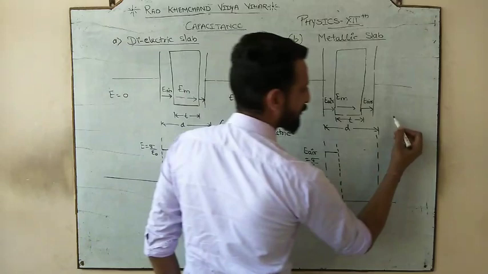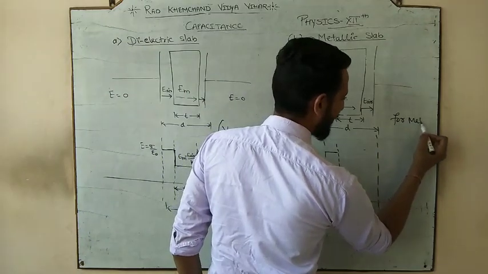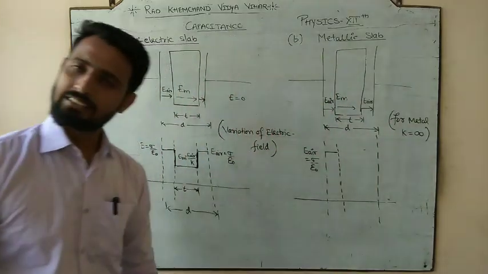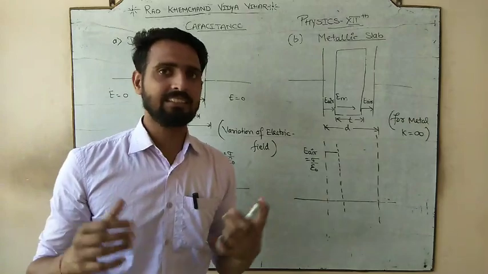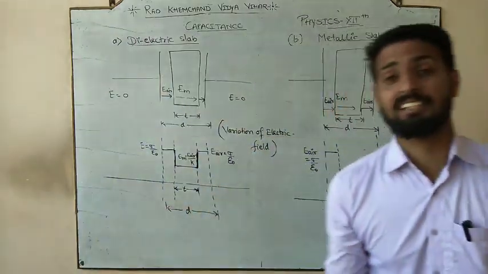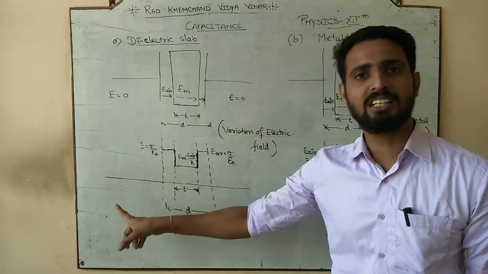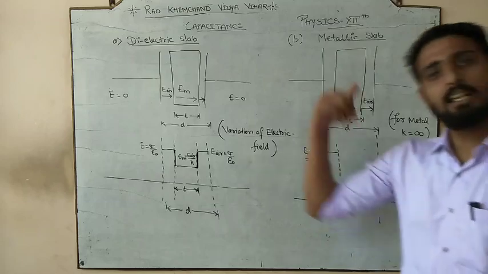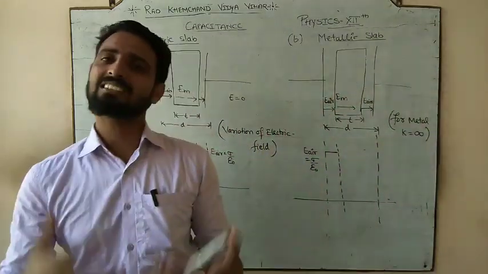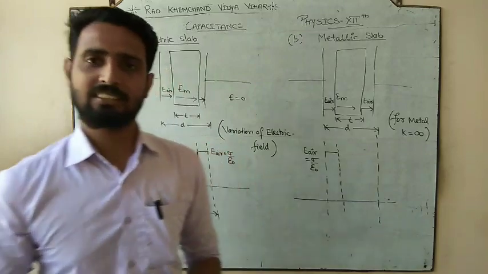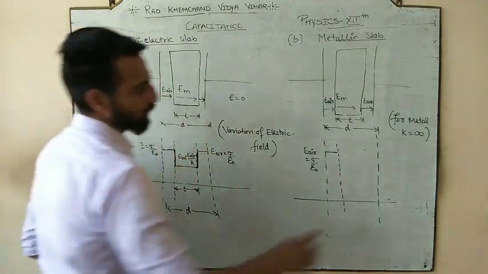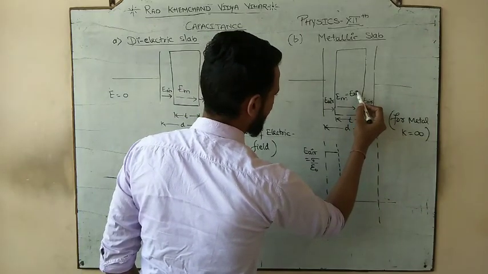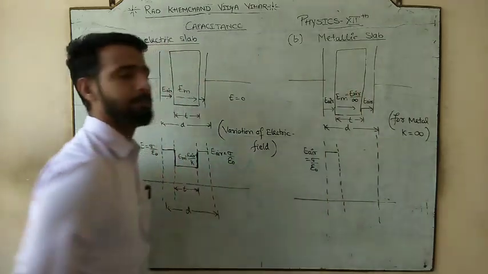And we all know that for any metal the dielectric constant is infinity, meaning the relative permittivity of any metal is infinity. We discussed this in the previous lecture, in the second case, and we also discussed the relative permittivity of metal when we studied Coulomb's force in the second lecture. So if K is infinity, the electric field in the medium is the electric field in air divided by infinity.